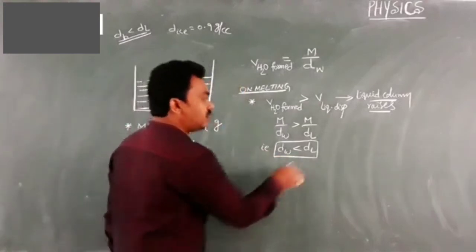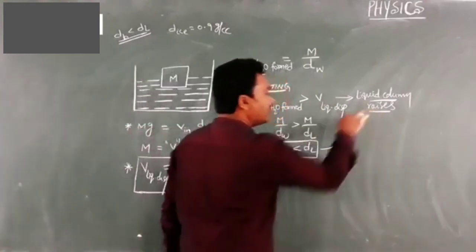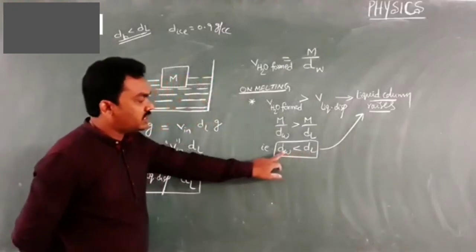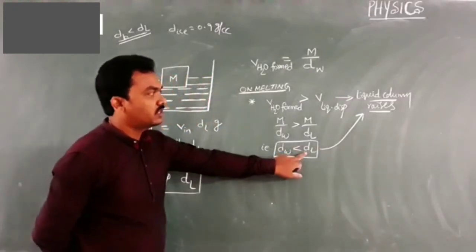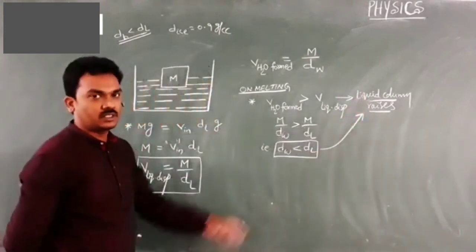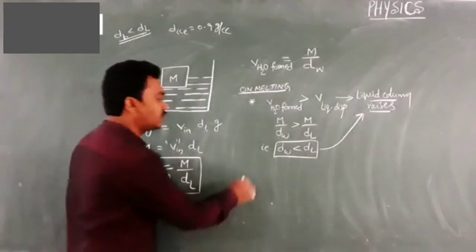Here you need to connect this point. If the ice is floating in a liquid whose density is more than that of water, then the liquid column will rise on melting ice. This is the conclusion.